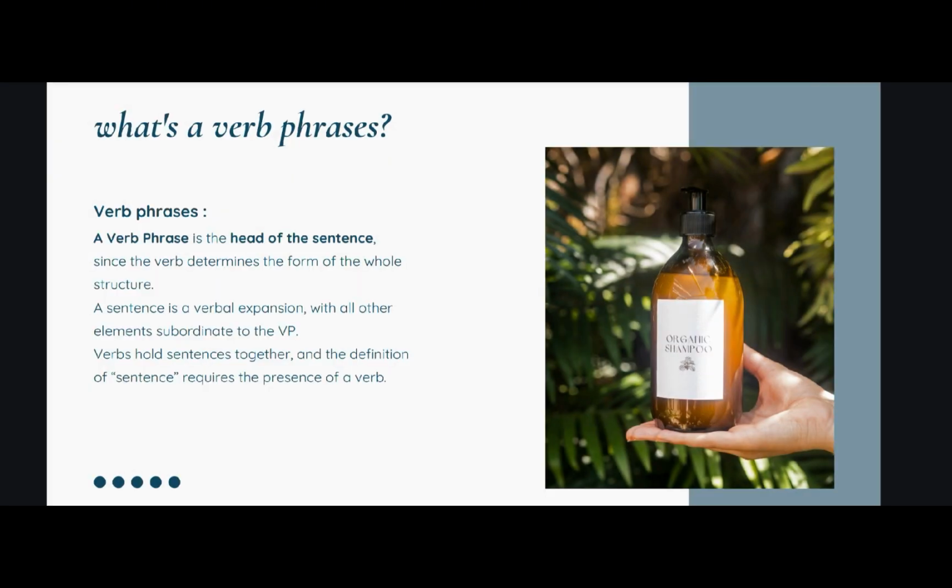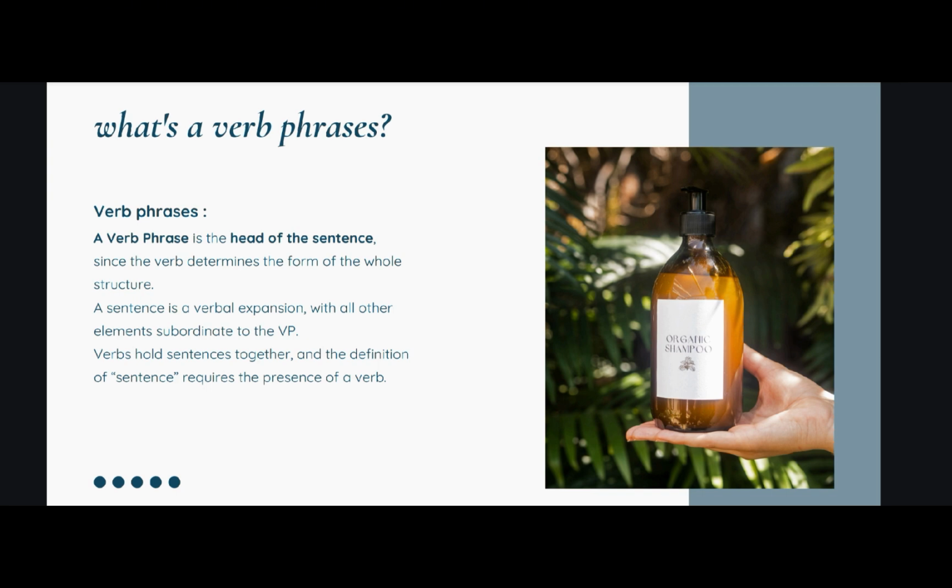And the next is what's a verb phrase. A verb phrase is the head of the sentence. Since the verb determines the form of the whole structure, a sentence is a verbal expression with all other elements subordinate to the verb phrase. Verbs hold the sentence together, and the definition of a sentence requires the presence of a verb. So that's why a verb phrase is the head of the sentence.